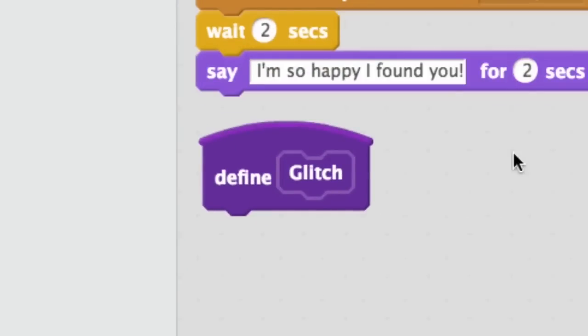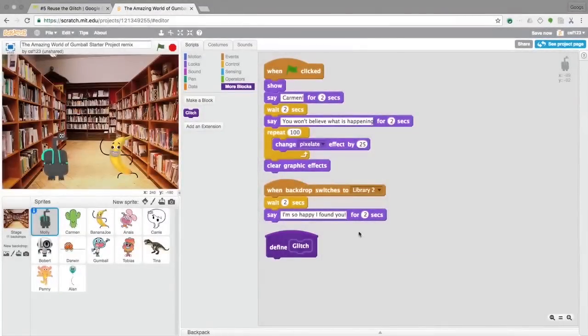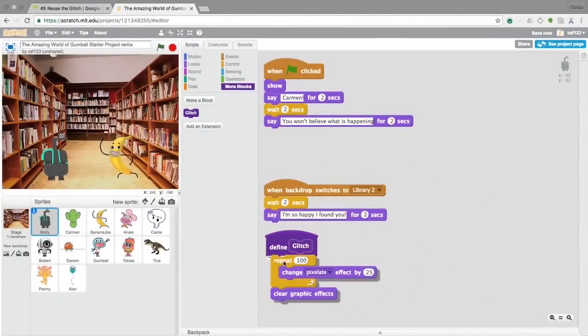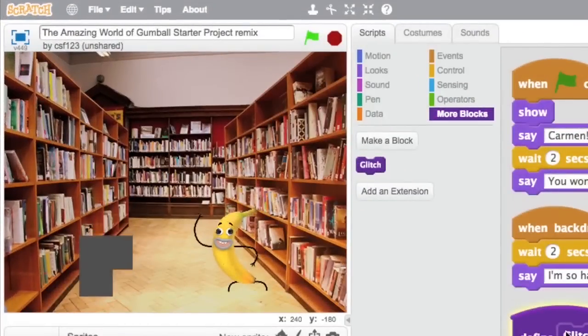You created a define block. The code you add under the define block will run each time the new block is run. Add the code for your glitch under the define block. Click the define block to make sure it contains the correct code.